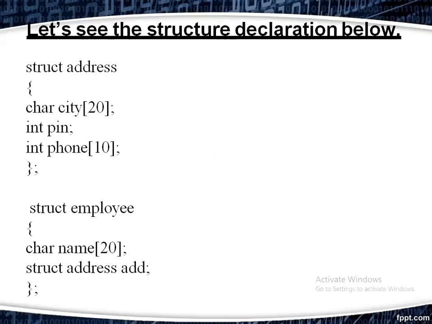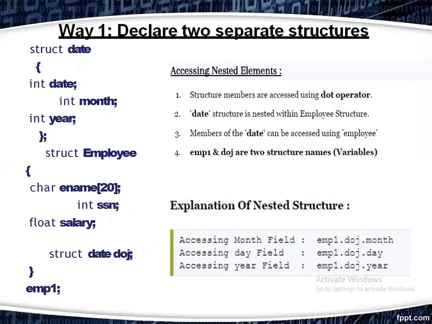In this example, we know structure address. Here you can find two structures: structure address and structure employee. The structure address contains three fields. The structure employee contains two. One of the fields of the structure employee is the structure address, which is already declared. This type of mechanism is called structure within structure. Okay, one more example, structure date.